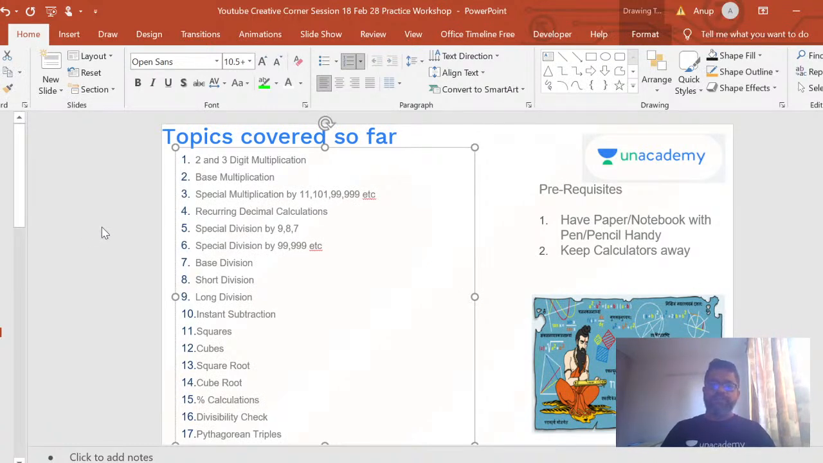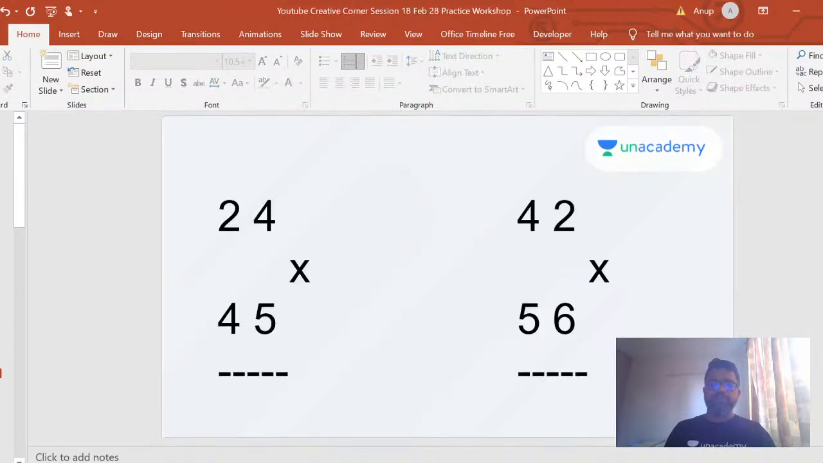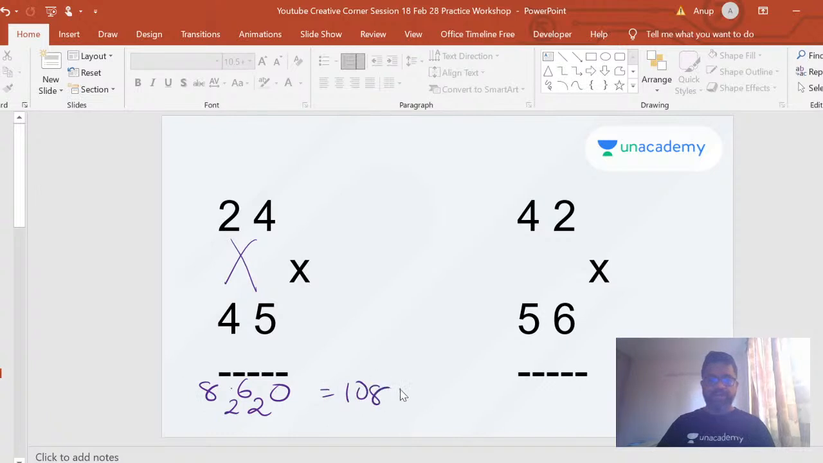Okay, so the first topic here is 2 and 3 digit multiplication. So let's look at a few problems. 2 by 2 digit multiplication. If you remember, for a 2 by 2 digit multiplication, we use the vertically and crosswise sutra, right? So by vertically and crosswise, we're going to multiply the last 2 digits here. So 20, right? Then crosswise, it becomes 10 plus 16, which becomes 26, right? And then this is a 4 and 2, which is 8. So your answer is 1080.